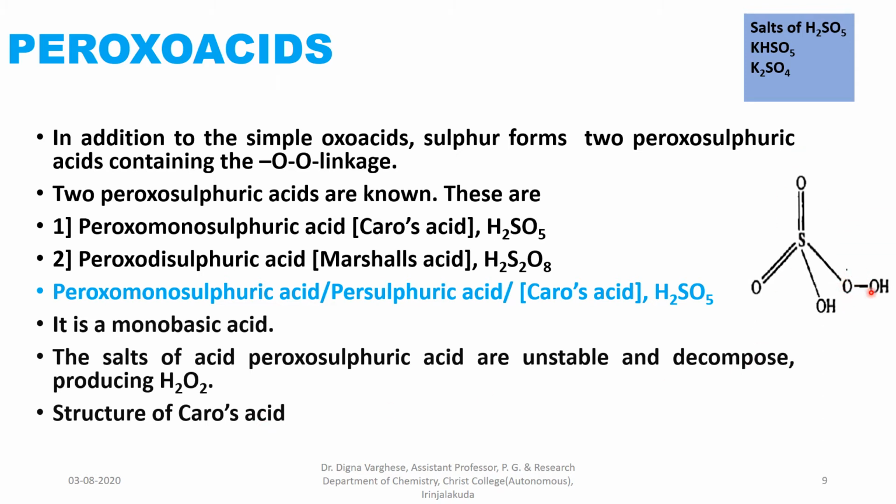We can see from the structure there is an oxygen-oxygen linkage, so it acts as a peroxo acid, and it is peroxomonosulfuric acid or Caro's acid.